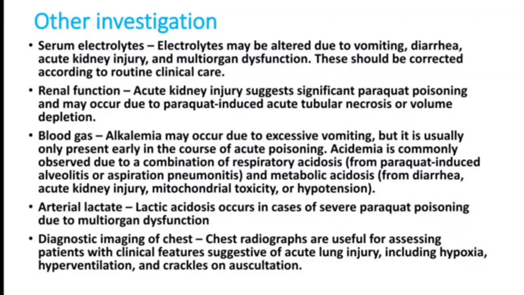Blood gases, initially it will be respiratory alkalosis, then the patient develops metabolic acidosis, then the patient develops lactic acidosis, then the patient develops another type of acidosis because of the renal injury. So it will be basically metabolic acidosis due to various causes. Then lactate will be elevated in most of the paraquat poisoning.